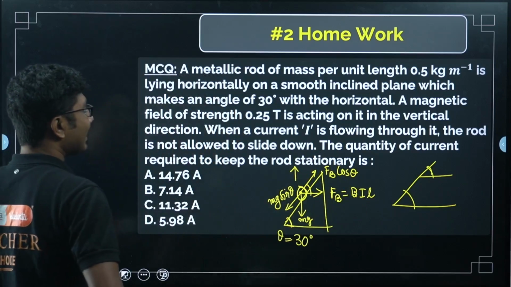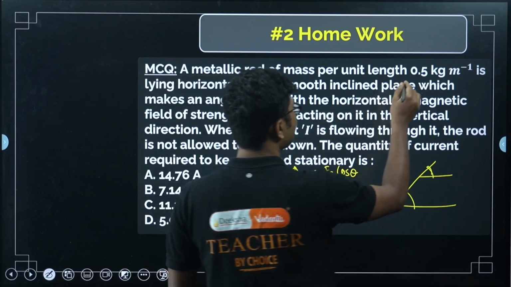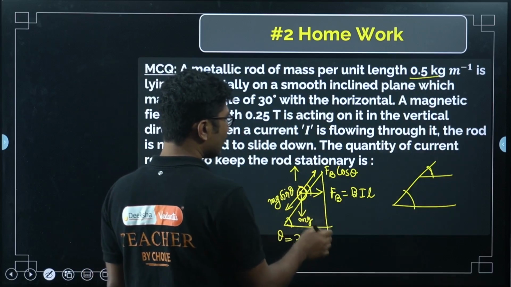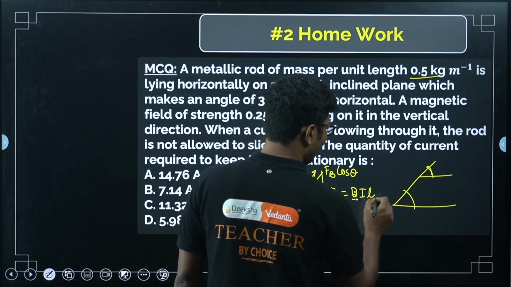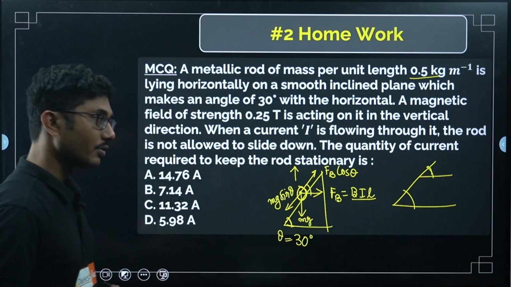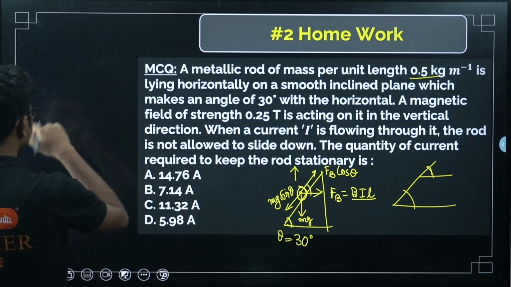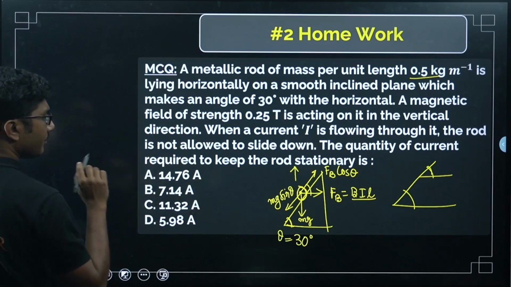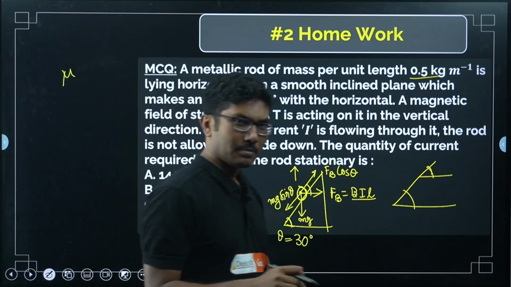Now, what is mentioned is that the metallic wire has mass per unit length 0.5 kilograms. We are assuming the length of the wire is L. Mass per unit length means, suppose mass per unit length is mu, this is one way of representing it.